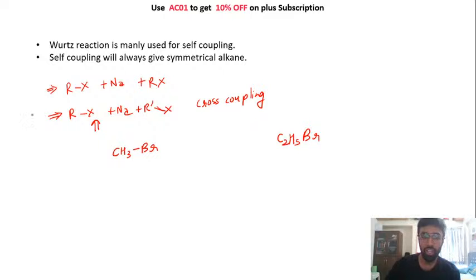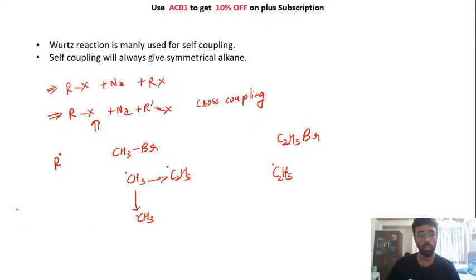Now we saw that finally we are creating an R radical. So from here you will create a CH3 radical, and from here you are creating a C2H5 radical. Now we know that free radicals are very reactive. Now this CH3 radical has 2 choices. Either it can react with another CH3 radical, or it can react with a C2H5 radical.